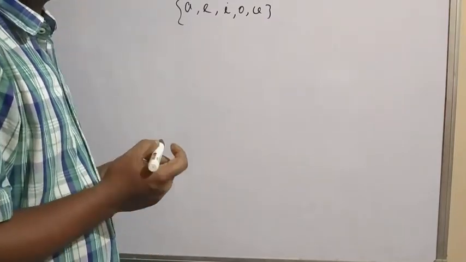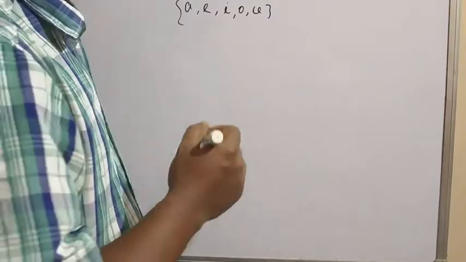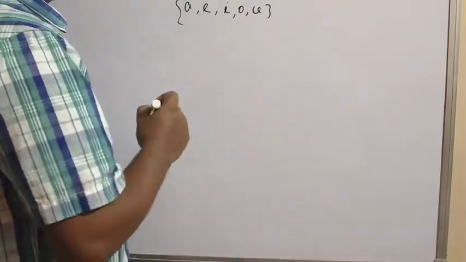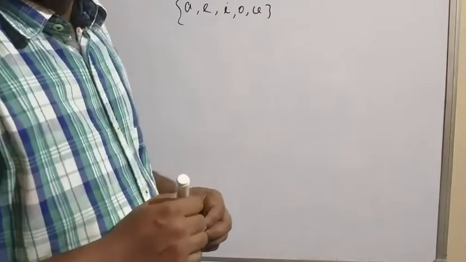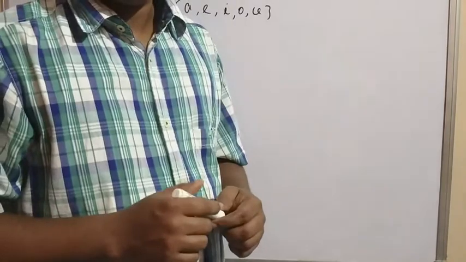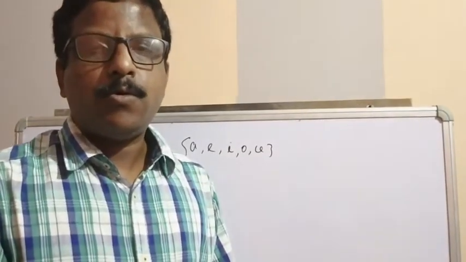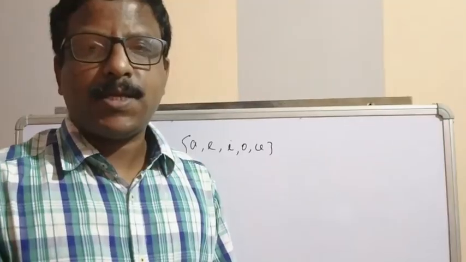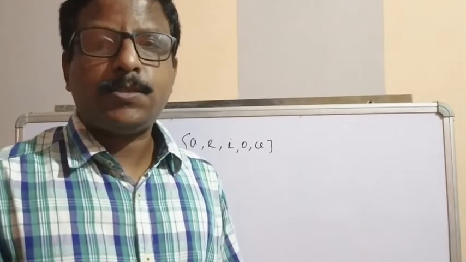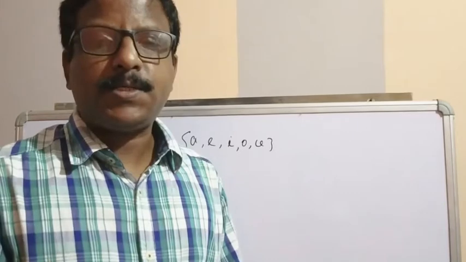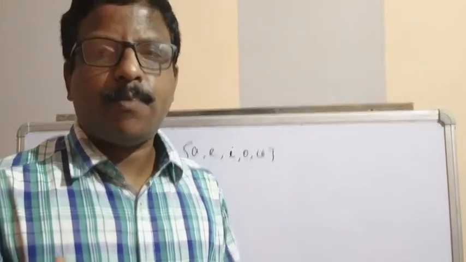Then what is not a set? If I tell you, in your class all the tall students, can we express it in the form of a set? All the tall students is not expressed in a definite form.